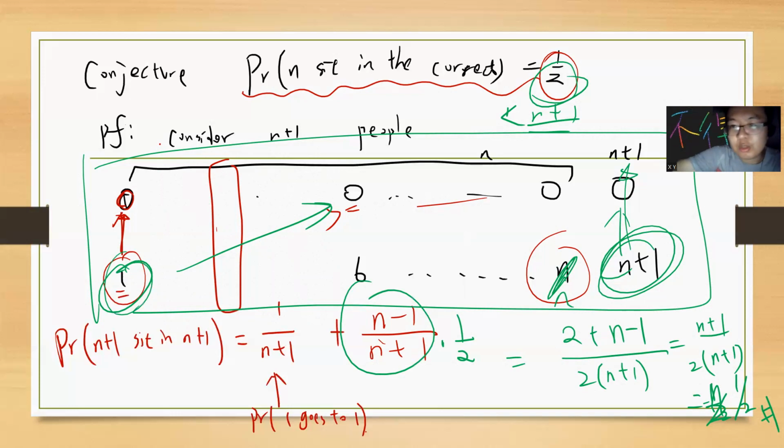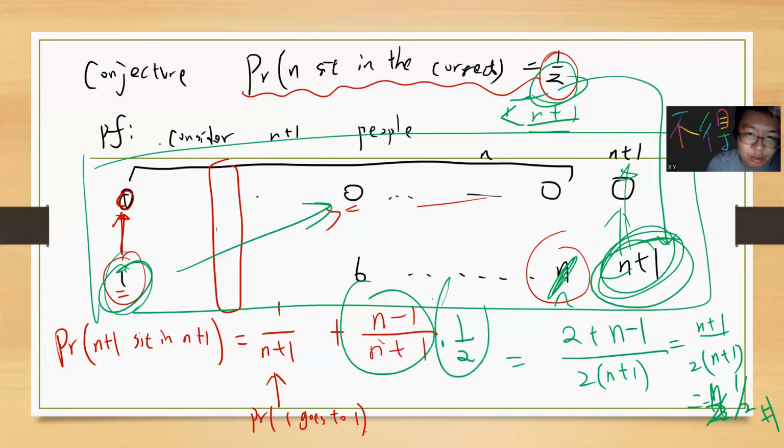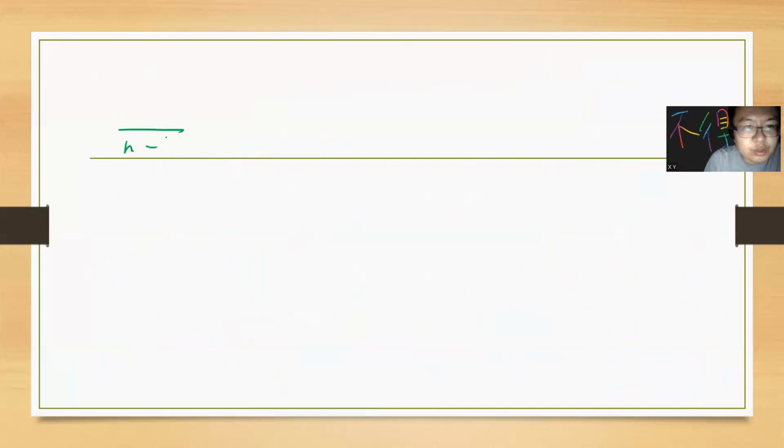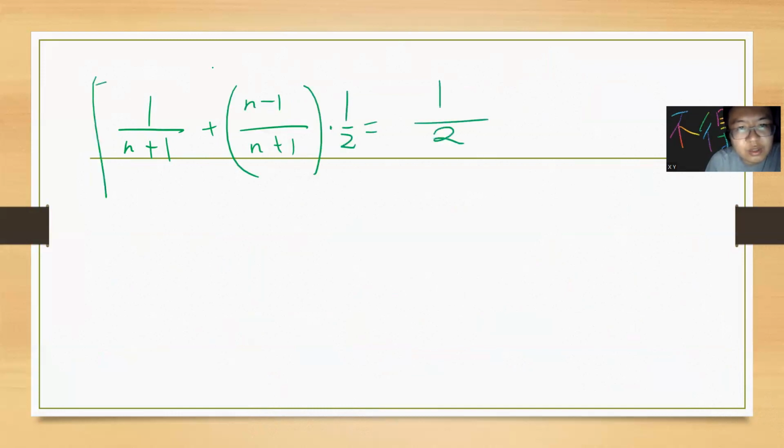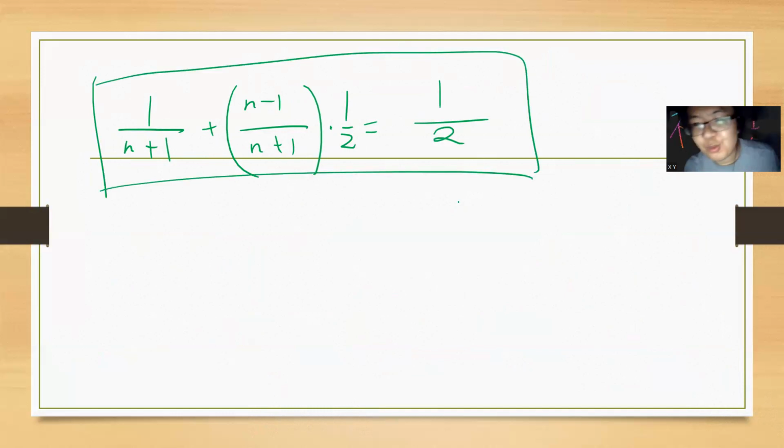So simply speaking, in this N minus 1, N plus 1 case, wherever one is seated, the rest will go to their positions, right? So this problem effectively becomes a smaller problem. Then you can use your mathematical induction to ask what's the probability that the N plus 1 guy goes to N plus 1. But in this case, effectively there's no N plus 1 person, so you just choose half. You're just using your mathematical induction assumption, you plug it in, and then you get an answer. So simply speaking, this equation is the answer for this question.